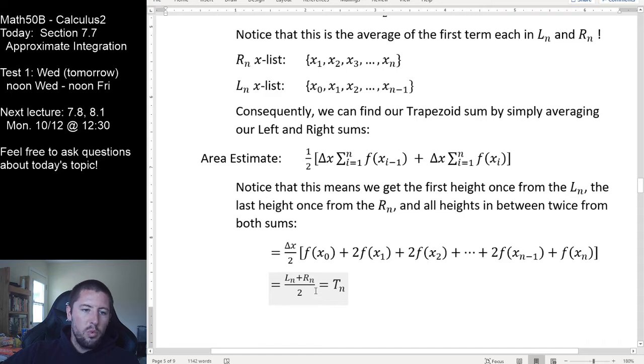Notice we get this real nice little statement for our trapezoid area. If you're doing this by hand, it's going to be less work to do it in the written out way. But if you're doing this computationally, with technology to help you, it might be easier to just compute the left and the right sums and then average them to get your trapezoid sum. So there's our first 4 sums.